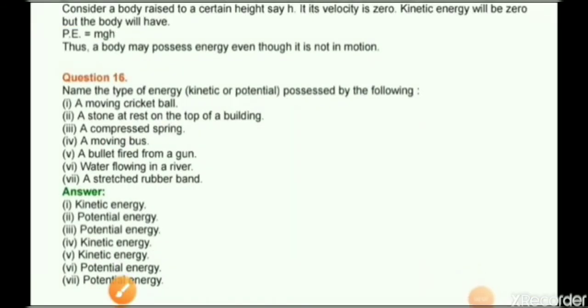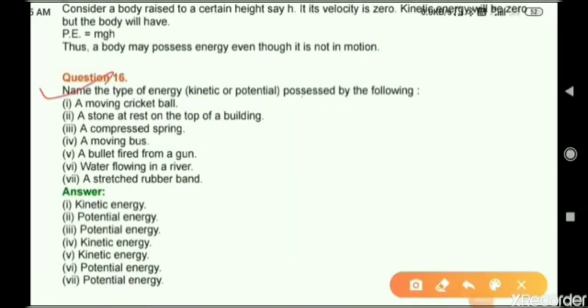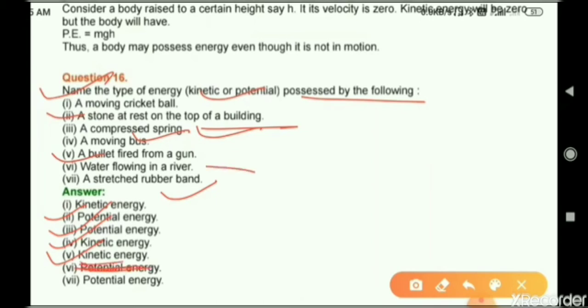Question number 16. Name the type of energy possessed by the following. First, a moving cricket ball, kinetic energy. A stone at rest on the top of a building, potential energy. A compressed spring, potential energy. A moving bus, kinetic energy. A bullet fired from the gun, kinetic energy. Water flowing in a river, kinetic energy. You have to write down here kinetic energy. Don't write potential energy. The answer is that water flowing in a river possesses kinetic energy. A stretched rubber band, potential energy.